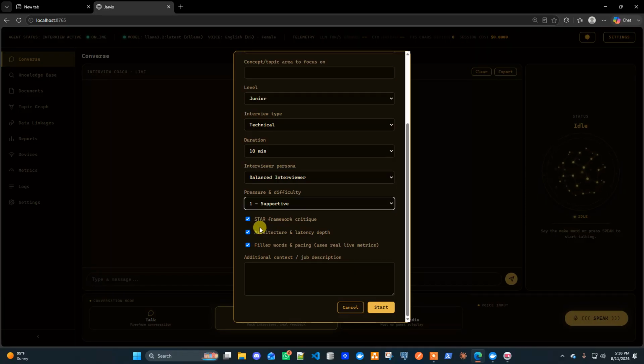And we also enable checking the framework for STAR architecture and latency depth, and we are also filtering filler words for pacing and live metrics. So if you have any additional context, we can give it here. And this is about how we configure an interview.